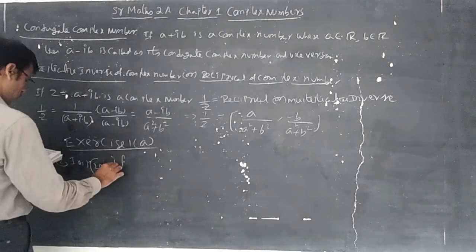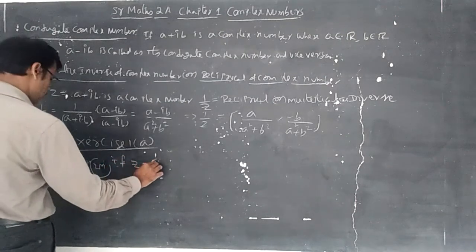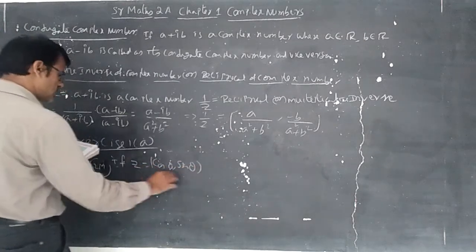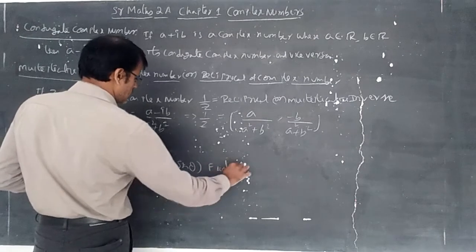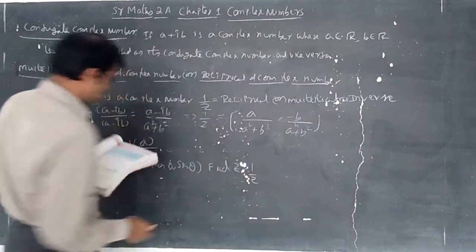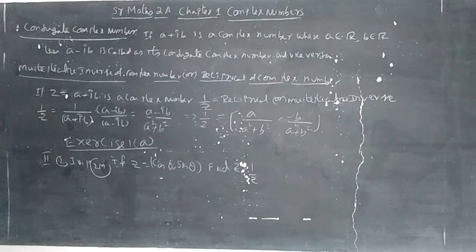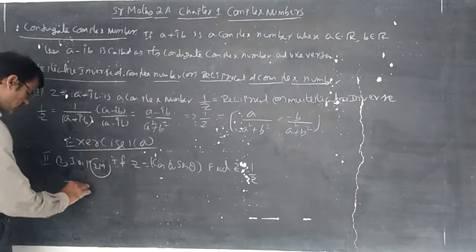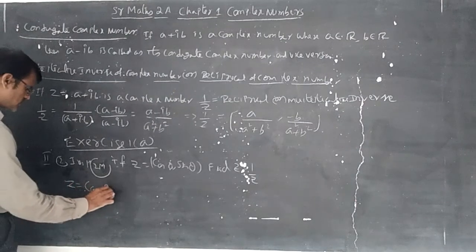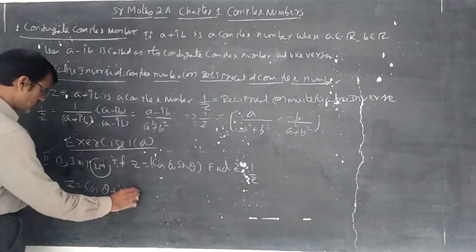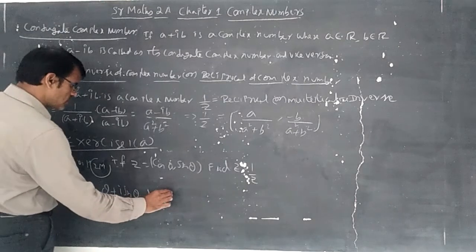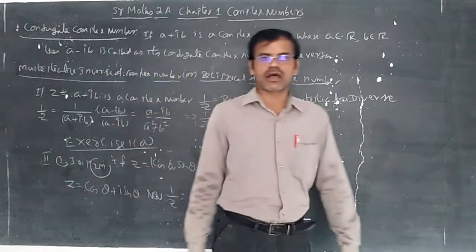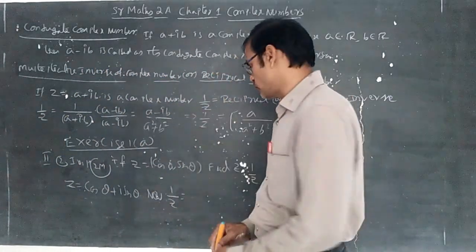If z is equal to (cos theta, sin theta), find z minus 1 by z. So cos theta, sin theta, whenever you put brackets, you can understand this z is equal to cos theta plus i sin theta. Now he is asking about z minus 1 by z. 1 by z is the reciprocal, or the multiplicative inverse, of the given complex number.